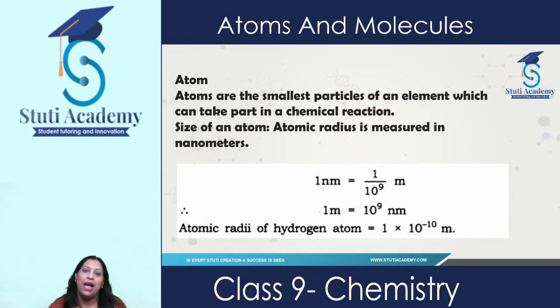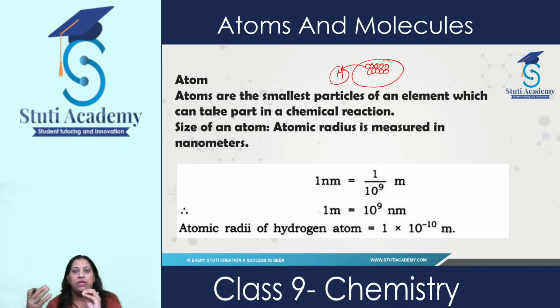Now let's move on to atoms. Atoms, as we know, are the smallest particle of an element, and these atoms, which are a part of an element, take part in a chemical reaction. For example, we have hydrogen. This hydrogen is made up of so many atoms, but they all are similar in their properties. They belong to the same property of this hydrogen, and size of atom is extremely small. This atom is extremely small, so we cannot measure it in any particular unit like meters, centimeters.